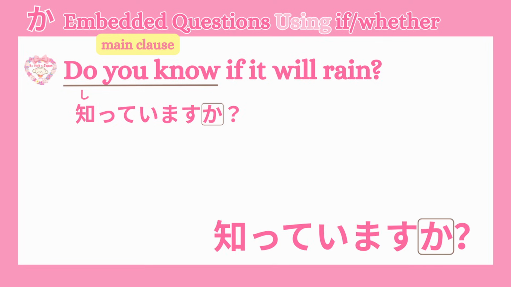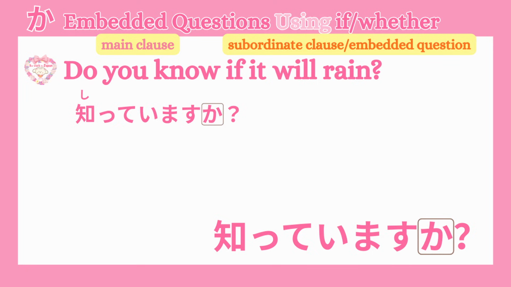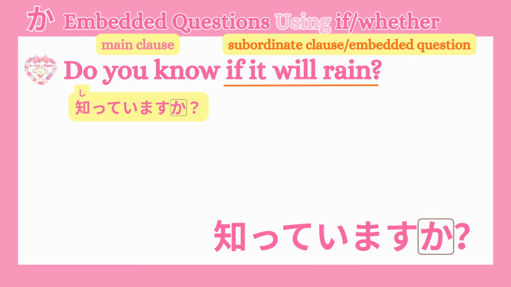Now, let's make the subordinate clause, the embedded question. If it will rain. When I learned English, I learned that this it isn't a real subject. It's just a dummy subject. This concept doesn't exist in Japanese, so we cannot translate the sentence literally. Instead, we focus on the verb to rain.